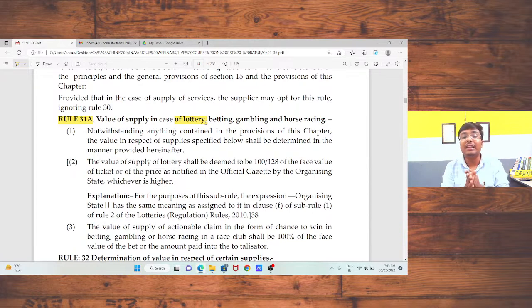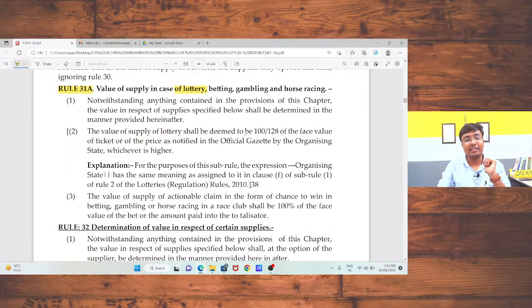Whichever of these two is higher will be your value of supply, and you need to pay tax on that amount. Is that okay, sir? In case of lottery, value will be 100 divided by 128 of face value, or price as notified by the official gazette by the organizing state, whichever is higher.